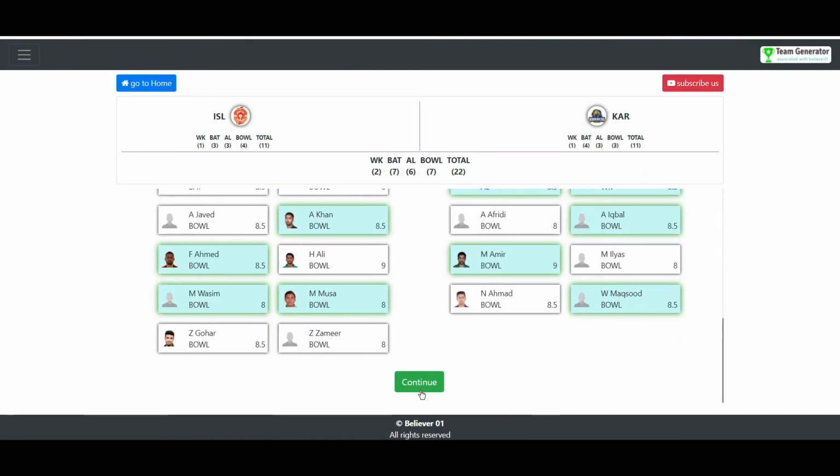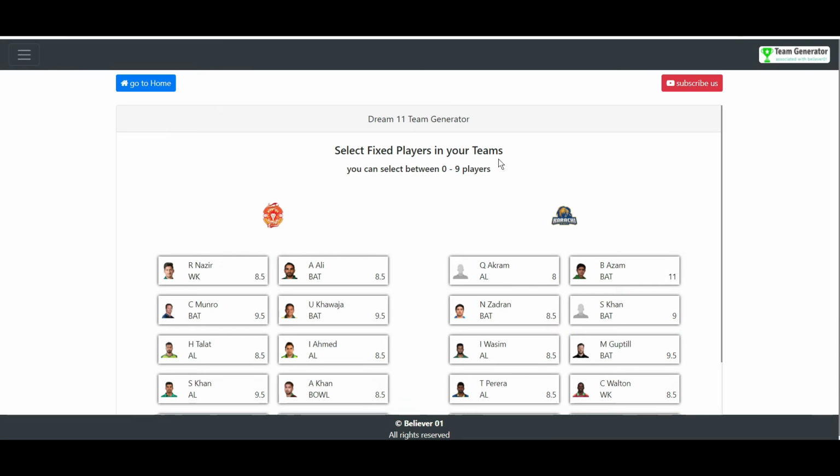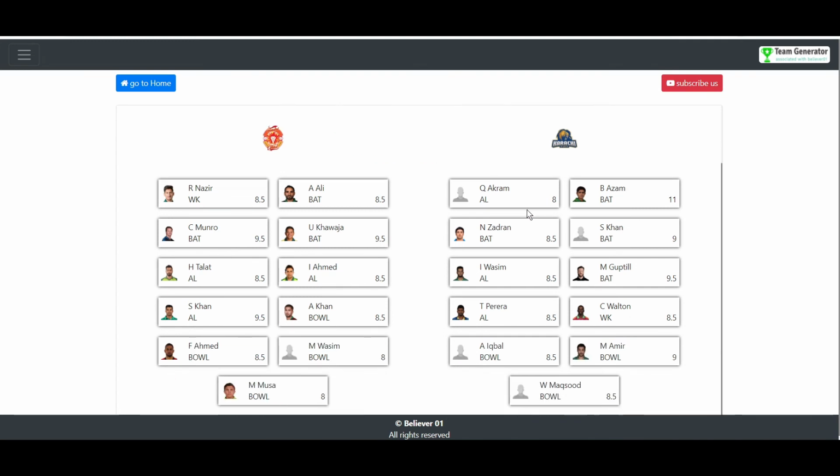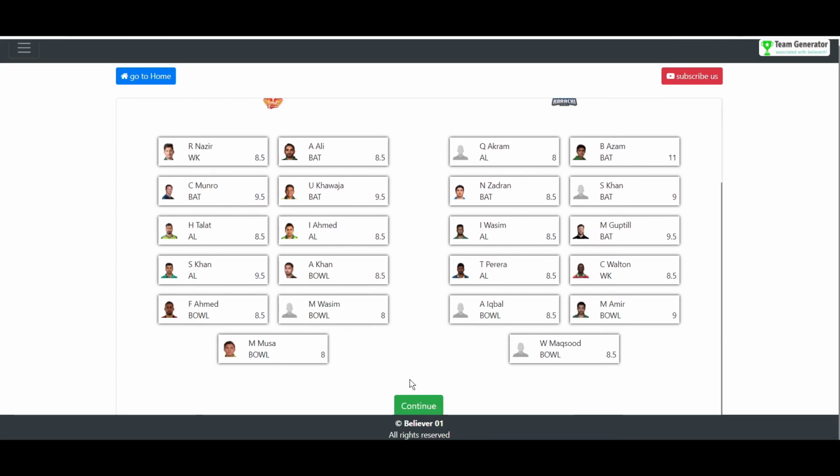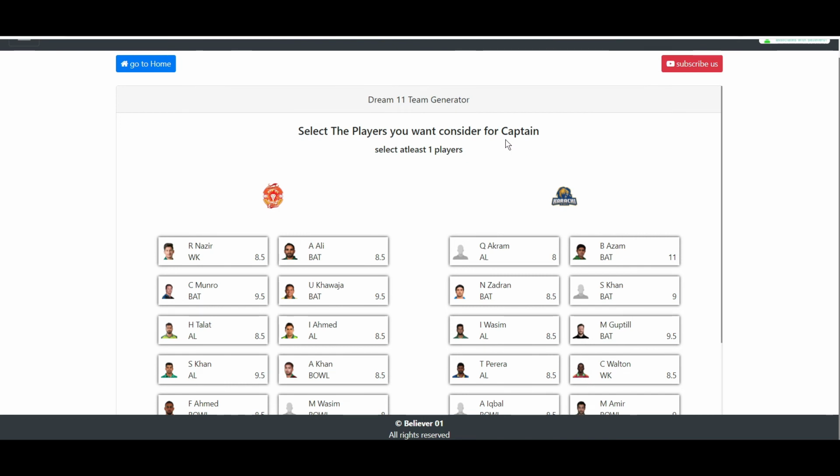After that we need to click on continue here, and after that we need to select the fixed players. Fixed players means whatever players you select in this section, that player will be there in every team. So you have to be careful here. For example, if you think Babar Azam will definitely play today, then you can fix him for all the teams. If you want to go for risky grand leagues, because we never know in cricket who is going to play well, then you can leave this section as it is. You don't have to select any players here.